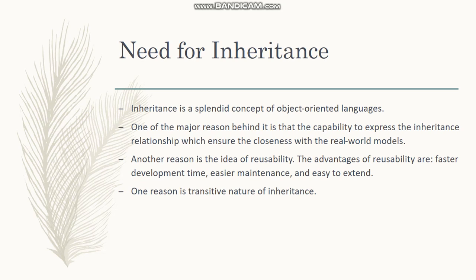The next reason is the transitive nature of inheritance. This means that if you want to derive a new class, which could be a subclass of a program, then it can be easily implemented as it has to derive all the data from the parent class, or we can say the base class. So the child class can be easily implemented in the program.